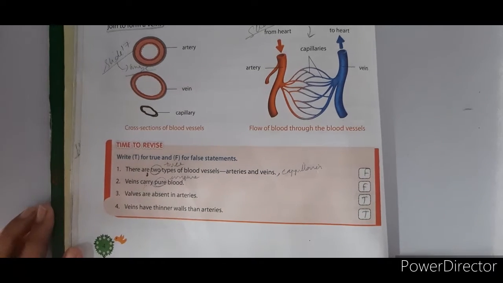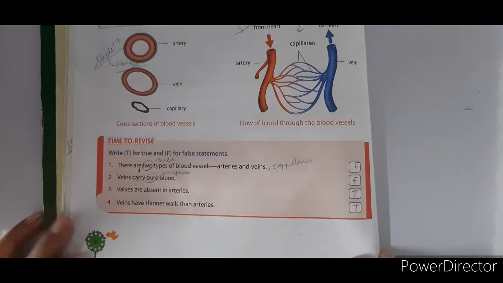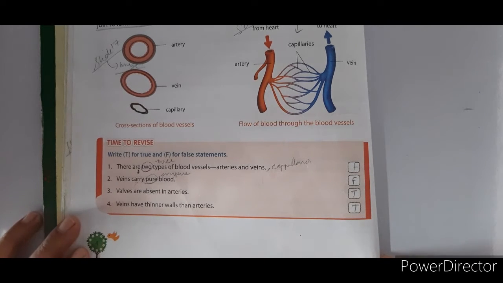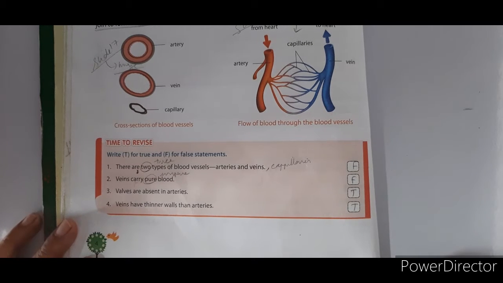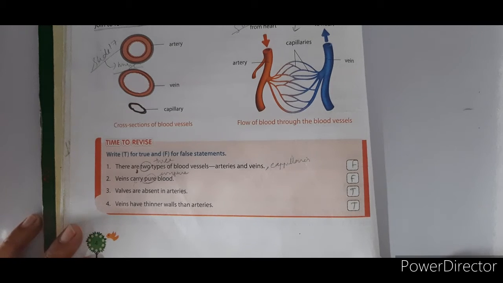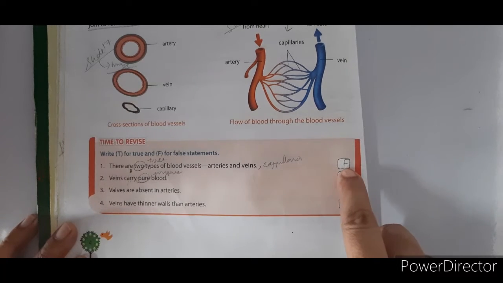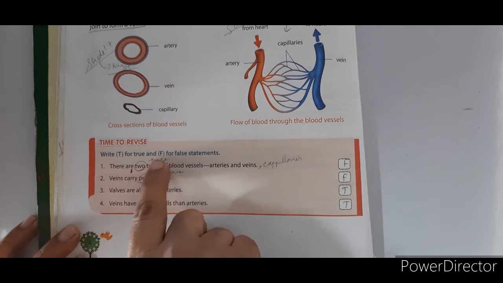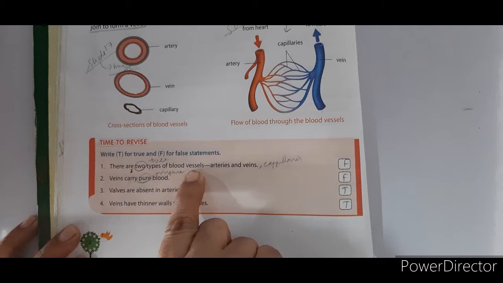Then go for page number 4. You have one more box, time to revise. So here you are going to write true and false for the statements given. So first one, there are 2 types of blood vessels, arteries and veins. So here you will write F. It will be false because you have 3 types of blood vessels.